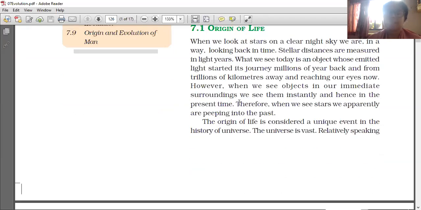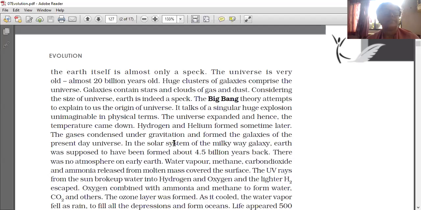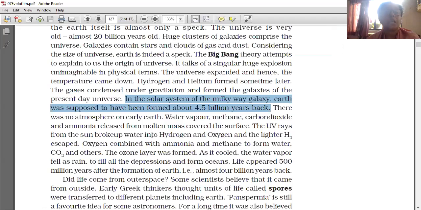This journey started millions or trillions of years ago. Different theories are there, that is the Big Bang theory, and according to this one, in the solar system of the Milky Way galaxy, Earth was supposed to have been formed 4.5 billion years back. There was no atmosphere. Atmosphere is not there means air is also not there. Water vapor, methane, carbon dioxide and ammonia were released from the molten mass that covered the surface. Molten means melted.